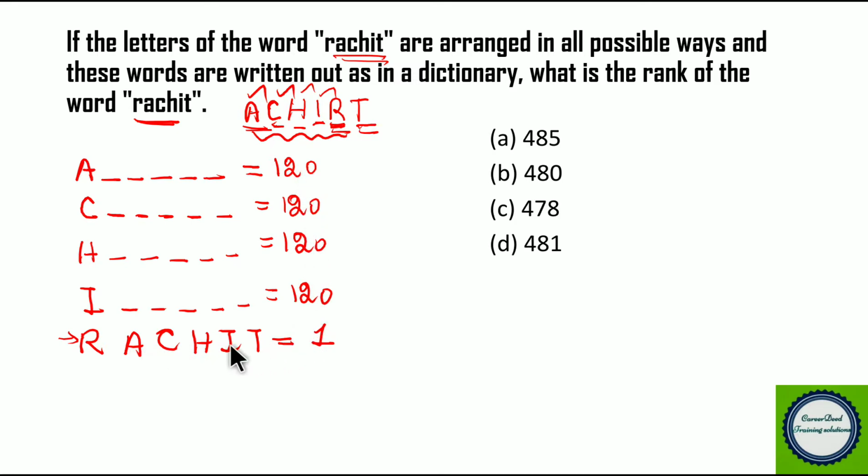So what could be the rank of Rachit? So rank of Rachit will be 481 in the dictionary, right? So starting with R, we will get Rachit in first place itself, right? So the answer for this question is 481, that is option D. This becomes our answer. This question is based on permutation and combination. Now moving to question number 2.